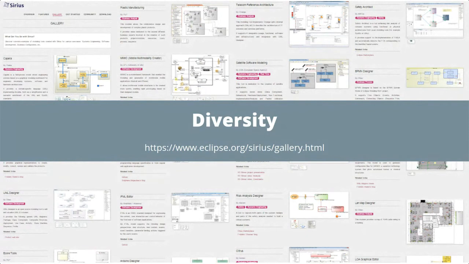So all of these are using exactly the same Sirius, just with different configurations to adapt it to each specific domain. And of course, you will see several others presented in more details in the next sessions.